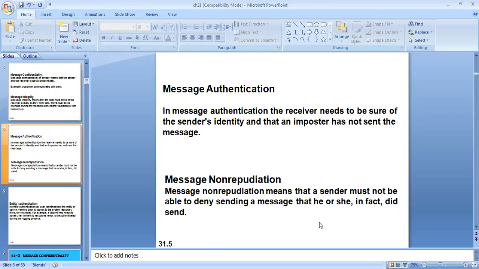For example, when I request a bank to transfer 1,000 rupees or 100 rupees from one account to another account, the bank employee should have a proper proof that yes, it is correct, and that I requested this transaction. Without proof, the bank employee cannot complete this transaction. So that is with respect to non-repudiation.